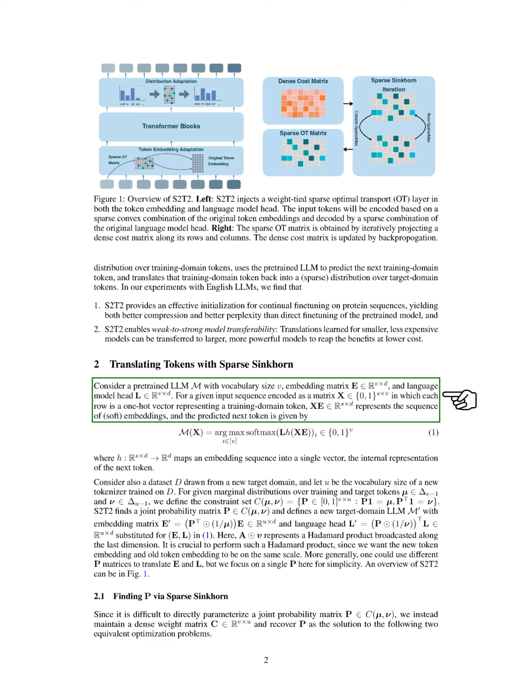Since it is difficult to directly parameterize a joint probability matrix $P \in C(\mu, \nu)$, we instead maintain a dense weight matrix $C \in \mathbb{R}^{V \times U}$, and recover $P$ as the solution to the following two equivalent optimization problems. Notice that the second problem is the $L_2$ constrained optimal transport problem, which is known to generate sparse solutions.